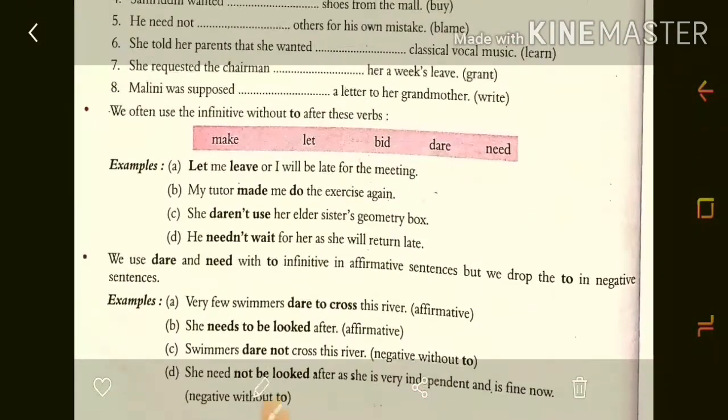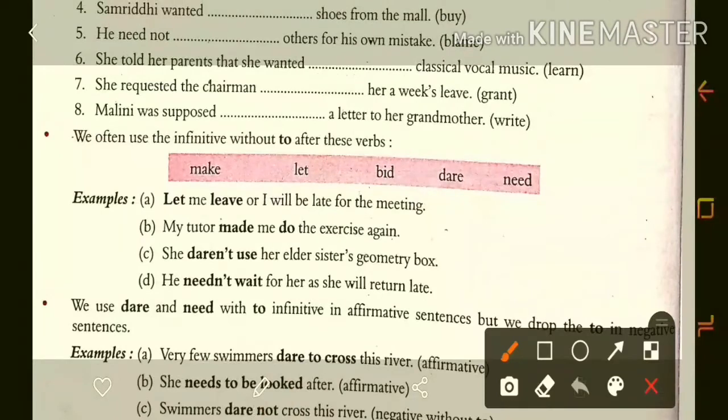Then in the next point here they have given that we often use the infinitive without to after these verbs. Sometimes after these verbs we do not use to-infinitive. Let, make.